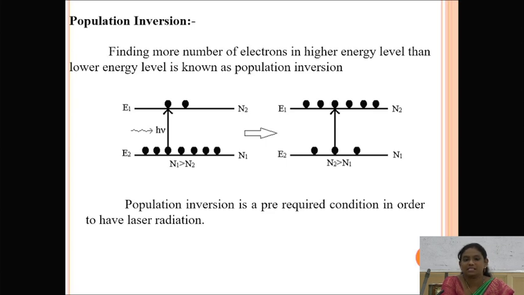Population inversion means finding more electrons in the excited state compared to the ground state. Population inversion is a pre-required condition in order to have laser radiation. So based upon these four principles, we can produce a high amount of laser light.